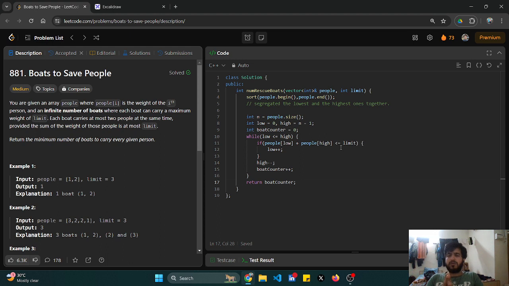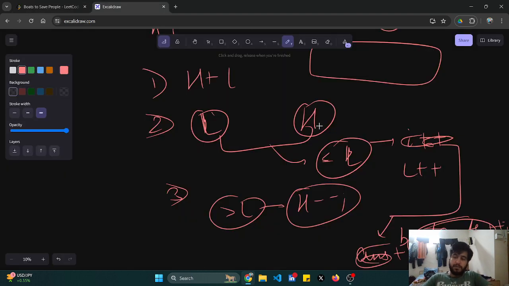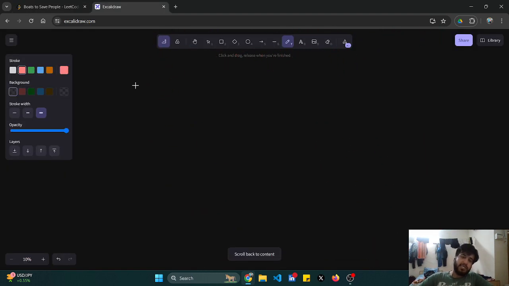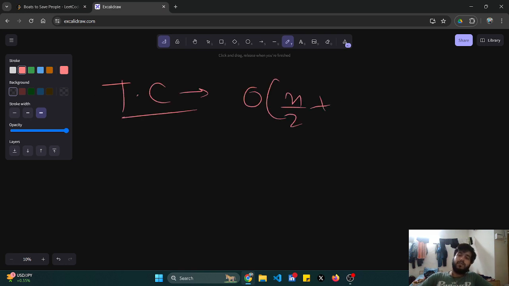What about the time and the space complexity? If you just try to notice, the guides are moving from the two ends towards the middle. So there is only one iteration, from the last to the mid, and from the starting point to the mid. Both are covering n by 2 distance. If combined, it becomes O of n. So my time complexity becomes O of n by 2 plus n by 2, so that becomes O of n.